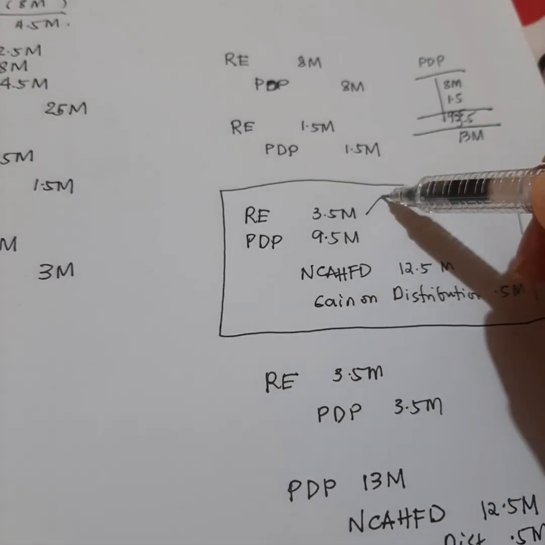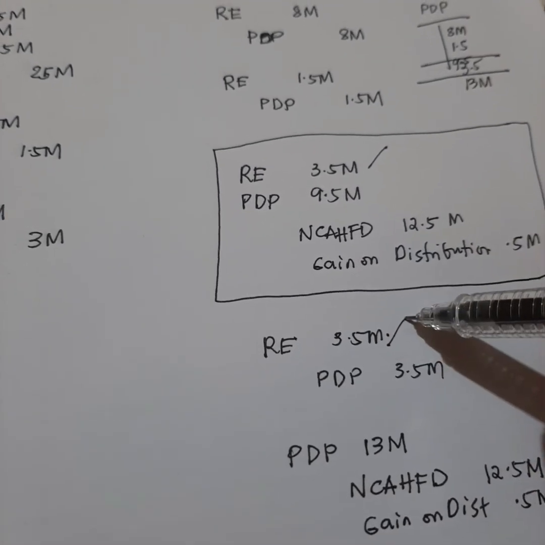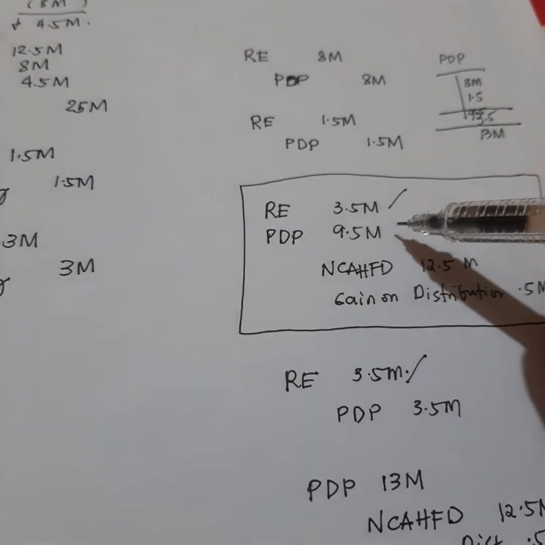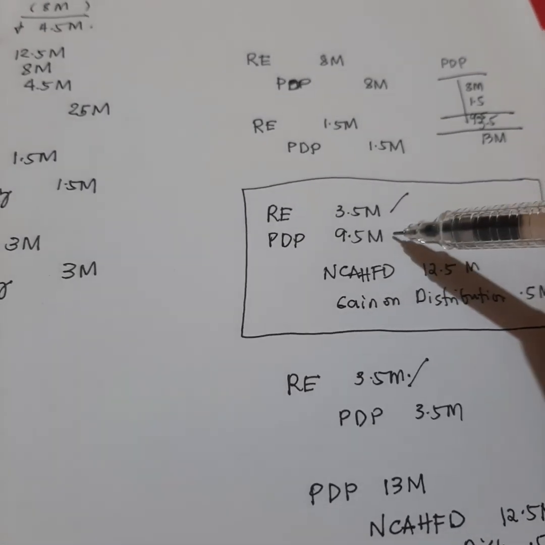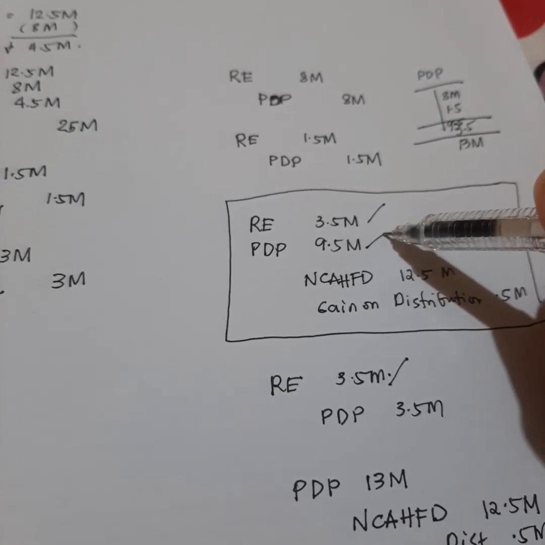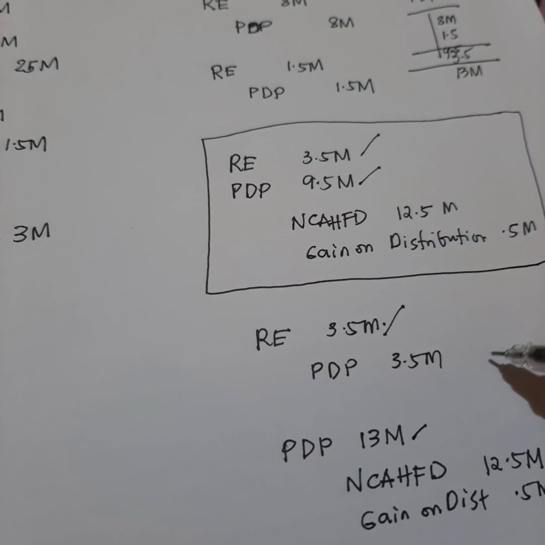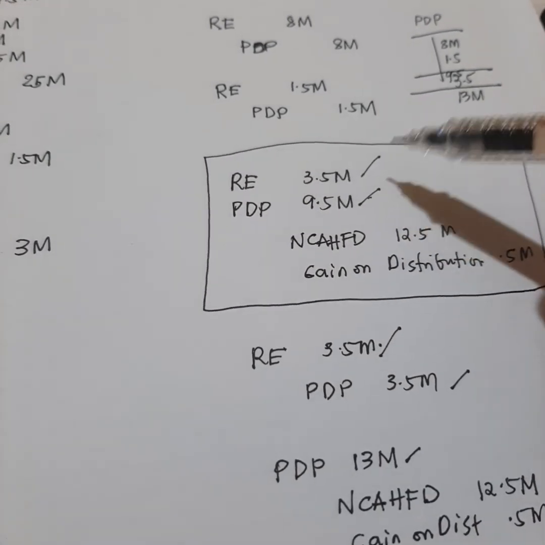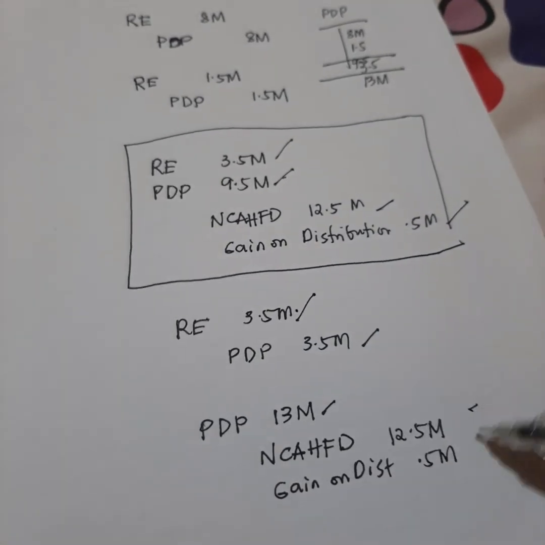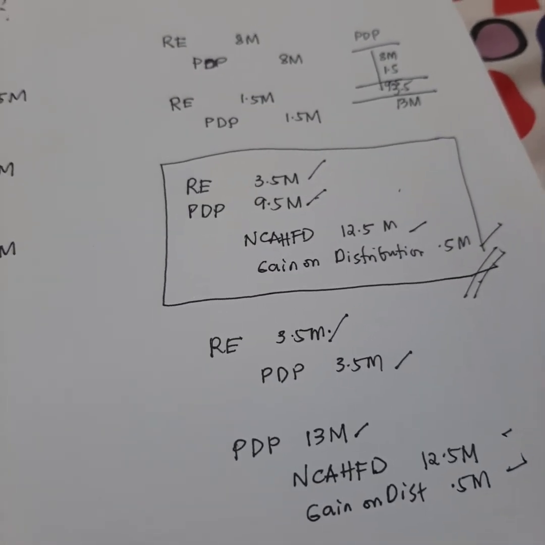So, yung 3.5 nandito na. Yan. Ito din yun. Diba? Then, yung PDP dito, dinebit na natin yung ito, 9.5 million na. Pero dito, ginawa natin, meron tayong debit na 13, tsaka meron tayong credit na 3.5. So, pag pinagsama natin siya, yun din yung debit na 9.5. Then, ito, same lang. So, dito, pinagsama lang natin siya. So, that is how we compute for.